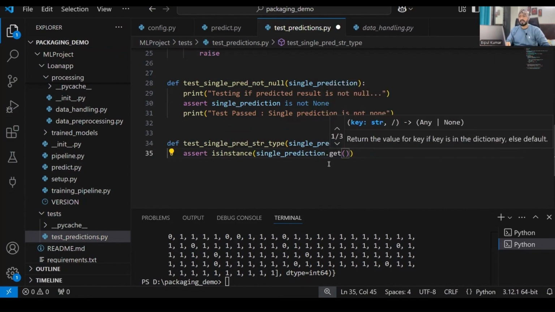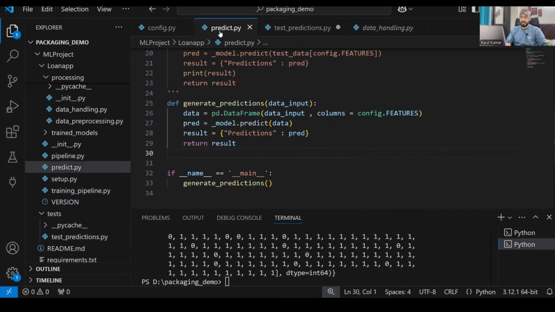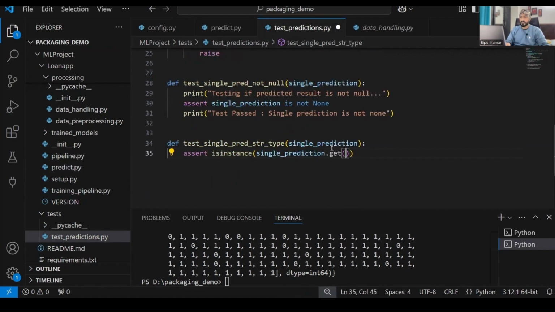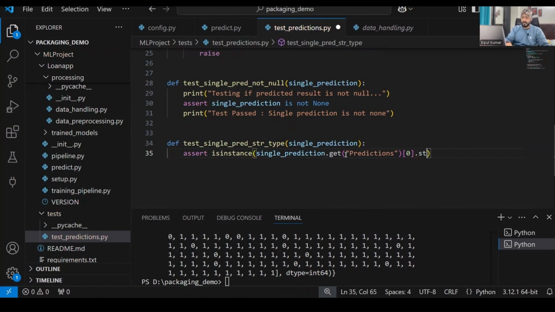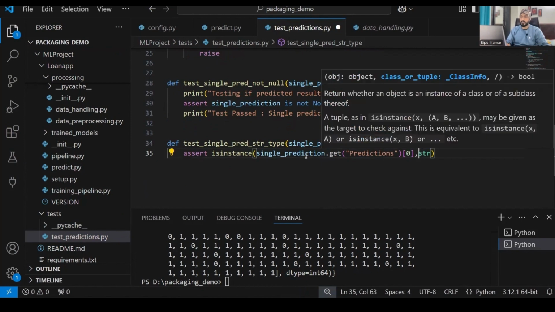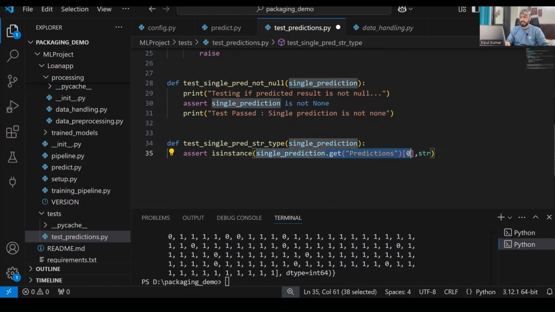We'll get the value against this particular key, that is predictions, because we are returning the value as a dictionary. So this is your key. So dot get predictions, and the output will be in a list, so I'll take index 0. Is it a string or not? This will check whether the output of this particular function is a string or not. Let's say I'll save it and then run it again.